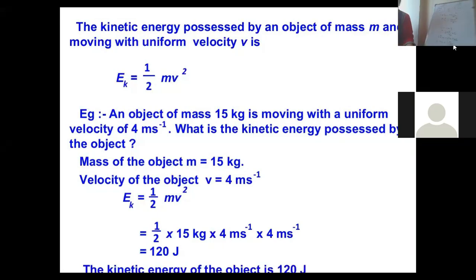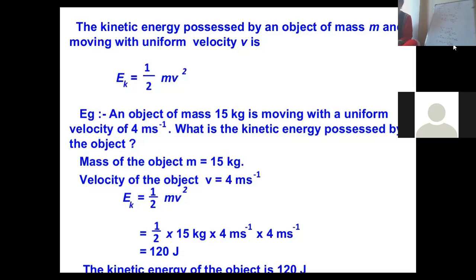For example, there is this example on your screen where we are supposed to find out the kinetic energy possessed by the object if the mass of the object is 15 kg and it is moving with the velocity 4 meter per second. What is the mass of the object? It is 15 kg. What is the velocity of the object?